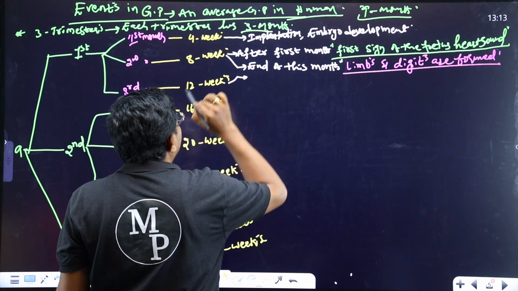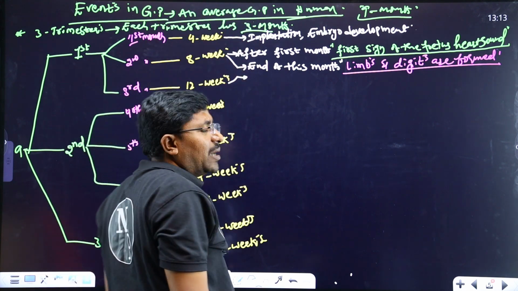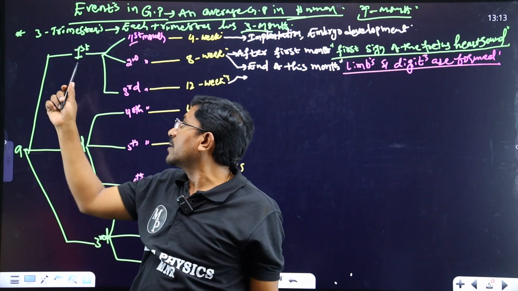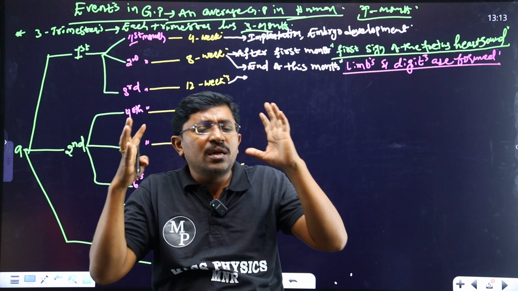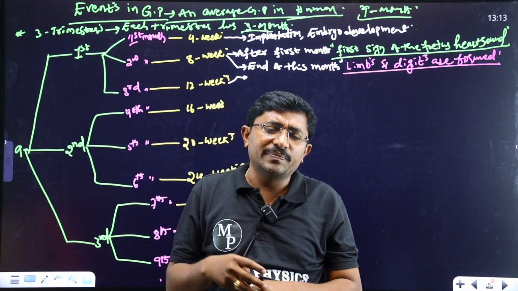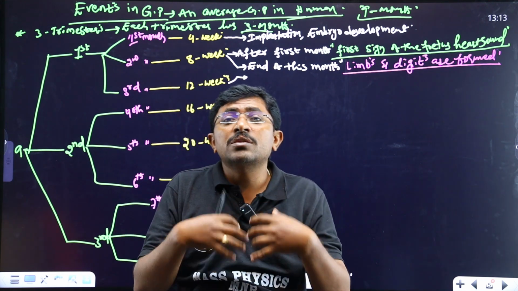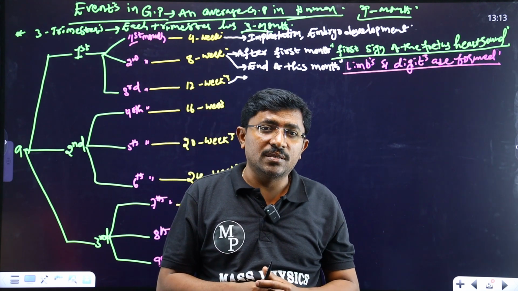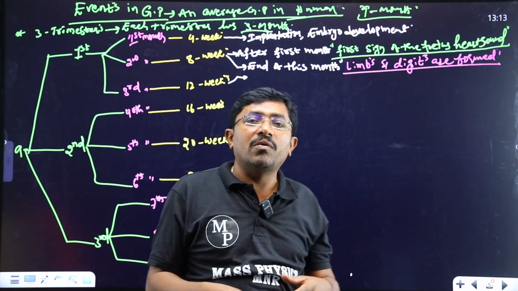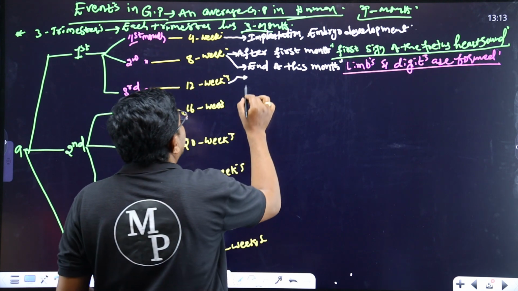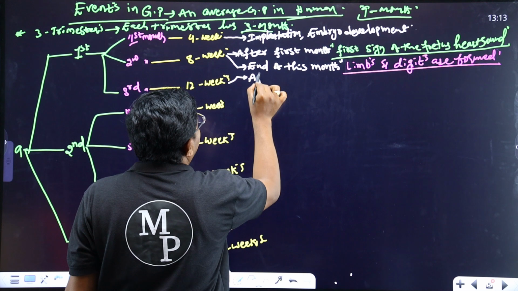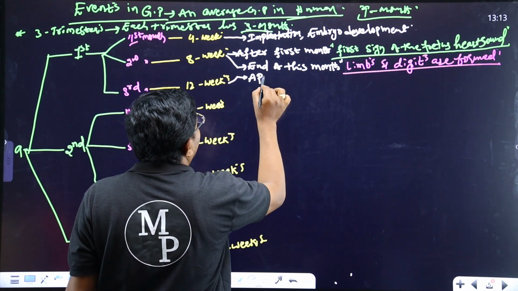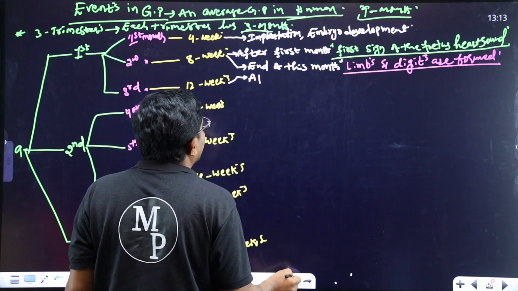In the 12th week of the gestation period, almost by the end of the first trimester, almost all organogenesis will be complete. Almost all organs' organogenesis process will be complete. Means internal organs are well developed, and that is indicated by the appearance of well developed external genitalia. What is it?